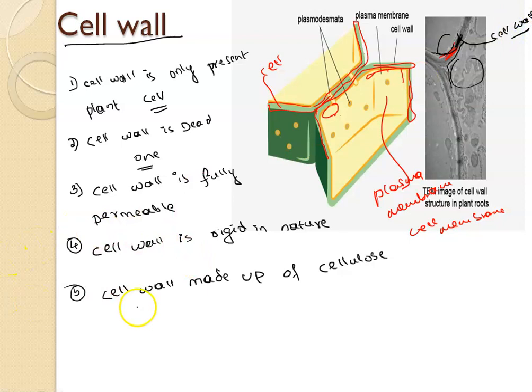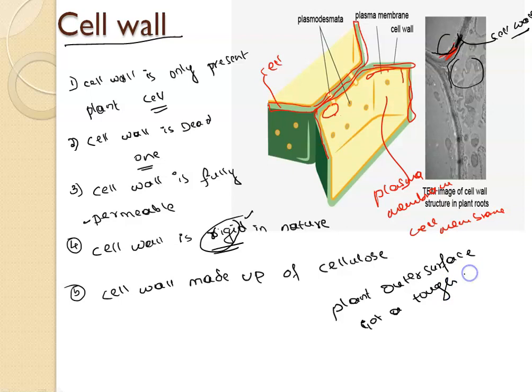Because of the rigid nature of the cell wall, as I told you, the outer surface of plants has a tough structure.